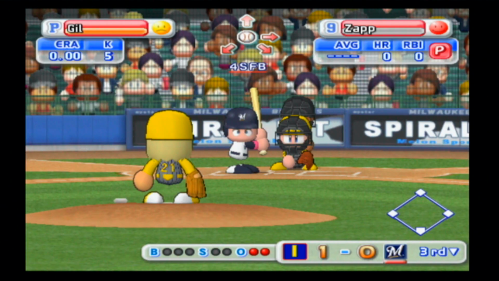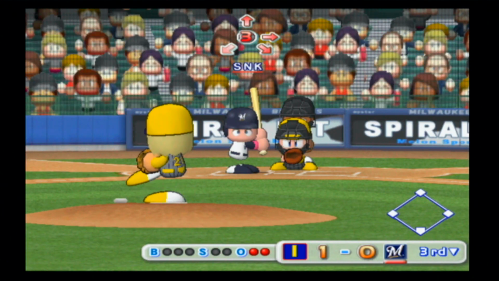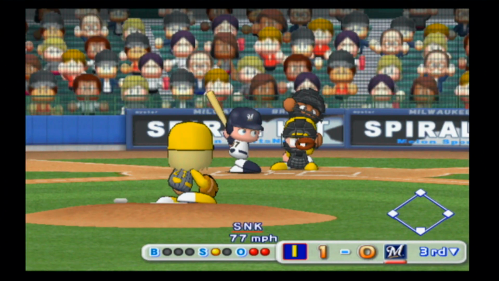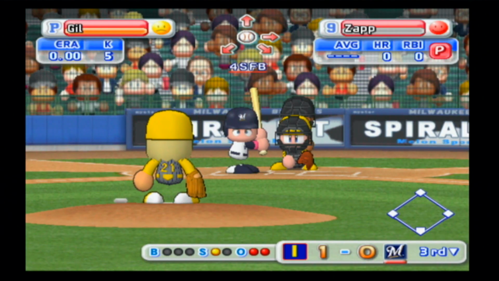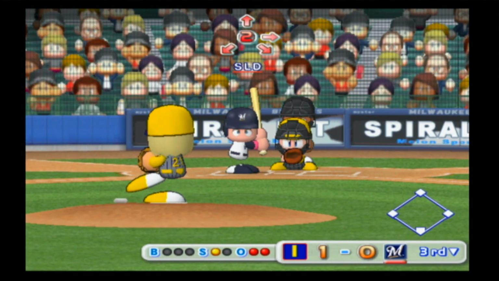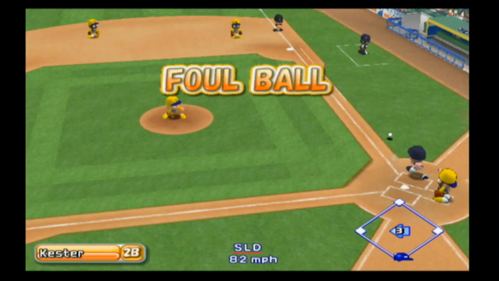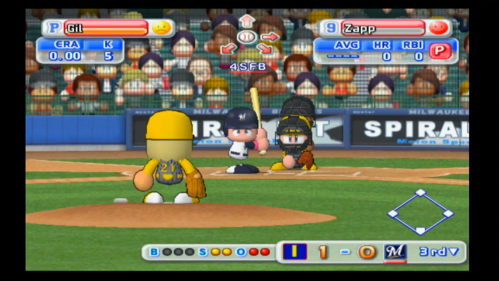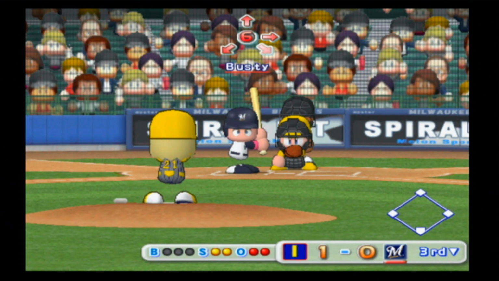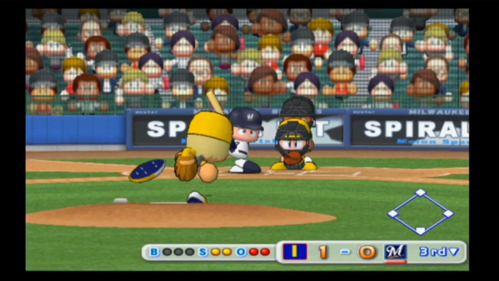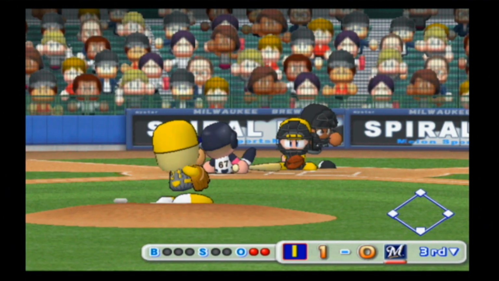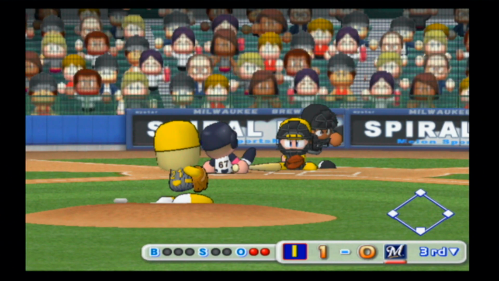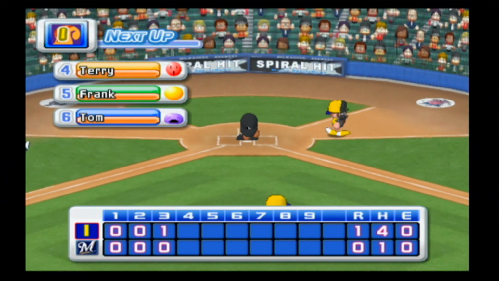So that'll bring Zapp up to the plate for his first at-bat of the year. Nobody on base and 2 outs, and he will take strike 1. Grounds this one foul down the first base line. Makes it 0-2. Swing and a miss, strike 3. That'll end the third inning. The Squirrels still ahead 1-0.